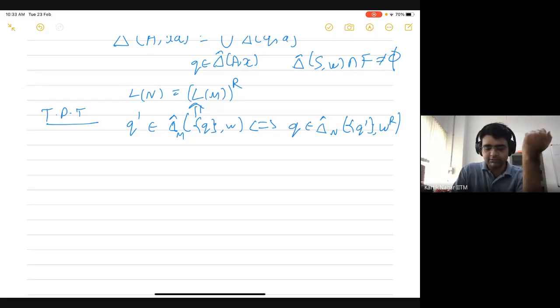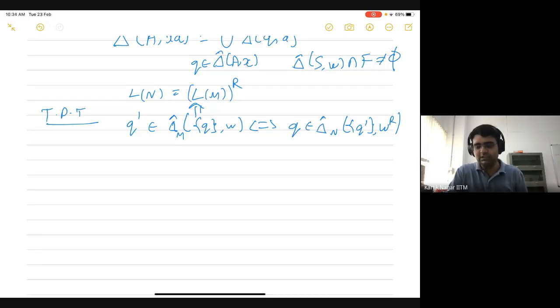So what happens if a word is accepted by the original automaton M? That would mean that there is a path from the start state to the final state of that automaton. But we have just seen that if we can show this, then there is going to be a path in the reverse order, from the final state to the start state of this reverse automaton, on the reverse of the string.